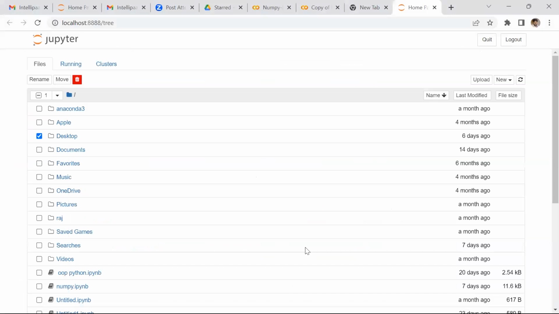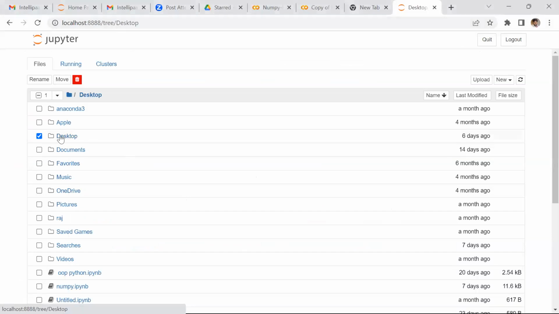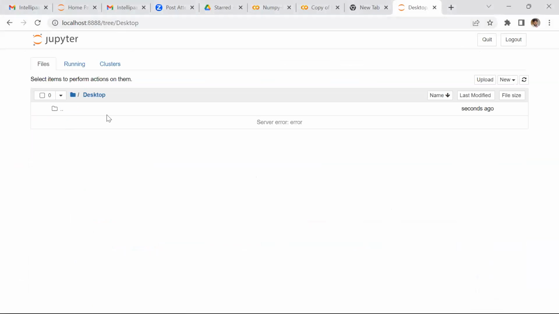Yes, Raj, tell me. You're not able to fetch the data, right? First of all, give me access to see your system. So where is your file? Desktop. Let me see first where the database is. Nothing is there in your database. Is it in downloads?